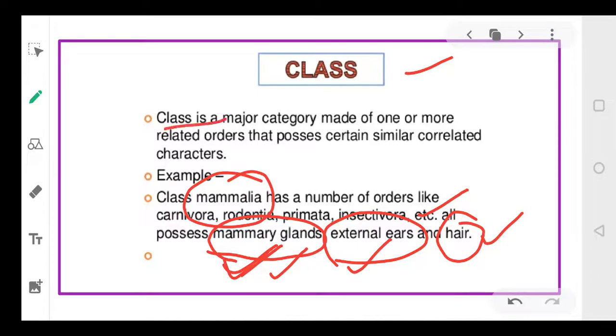So class is made up of one or more related orders. So what is class? Class is made up of two or more related orders, right? An example is Mammalia. Mammalia is a class, isn't it? Pisces, the fishes, is a class. Birds is also a class.